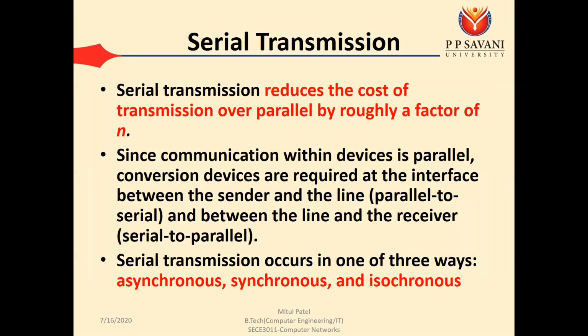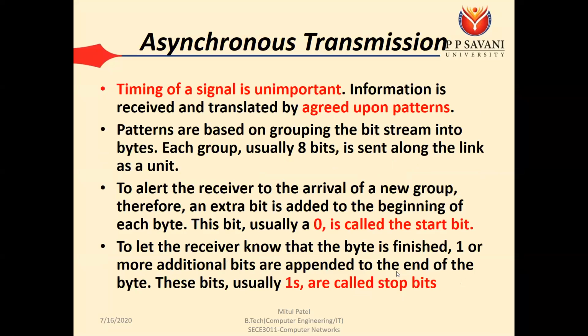So since communication within the device is parallel, conversion devices are required at the interface between the sender and the line. The communication inside the device is parallel. That's why we require the parallel to serial converter and the serial to parallel converter. So serial transmission occurs in 3 different ways: asynchronous, synchronous and isochronous. So what is asynchronous transmission?